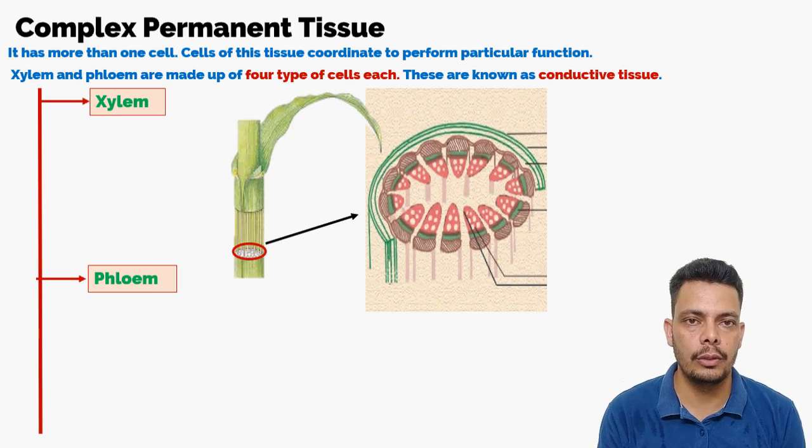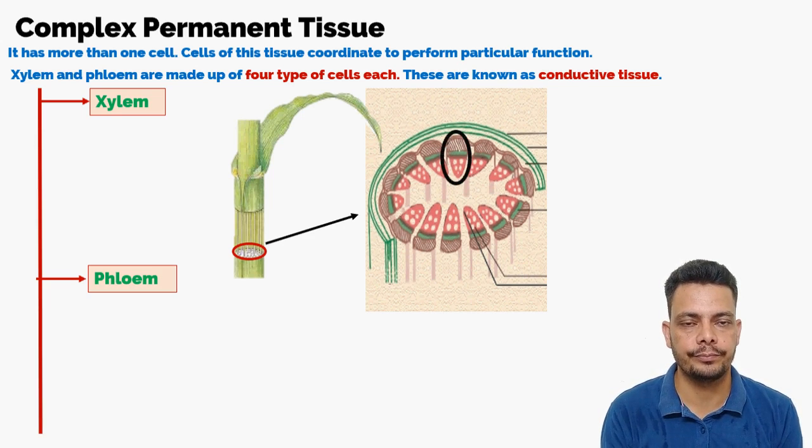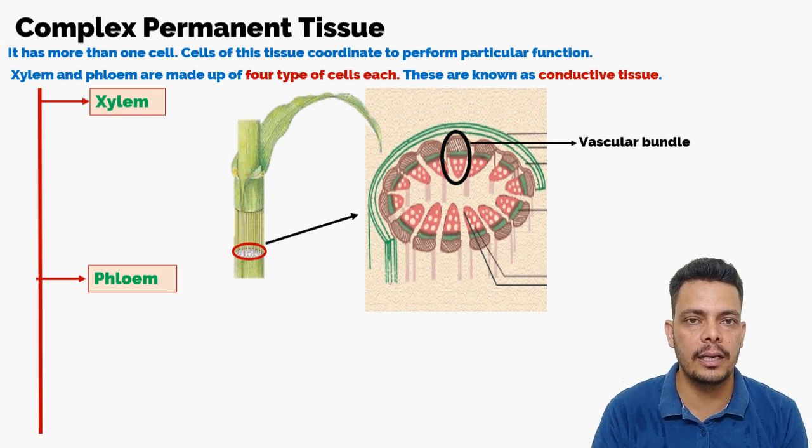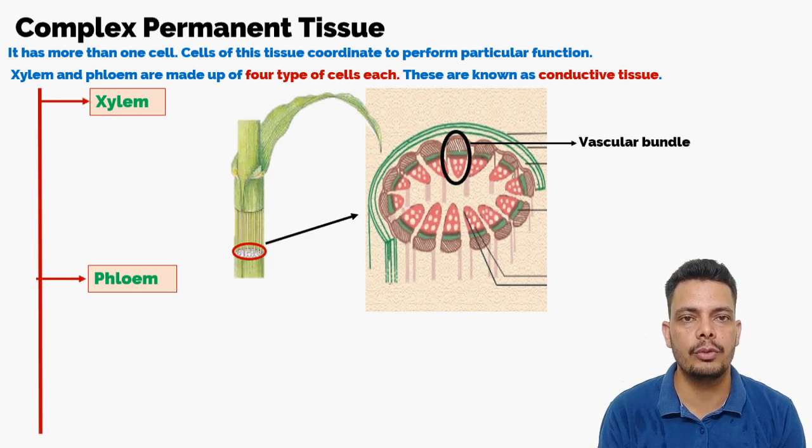If you cut a stem in a transverse section like this and observe it under the microscope, you will see a structure like this. As you see, there are small bundles present inside that stem cutting. These are vascular bundles. Vascular bundles means the smaller pipes of xylem and phloem are clubbed together and make a bundle. We call it a vascular bundle. Vascular means the transport of water and food inside the plant. So this is also known as conductive tissue.